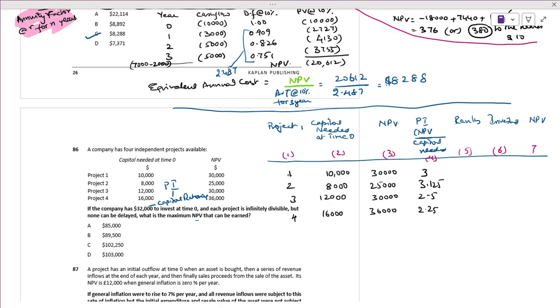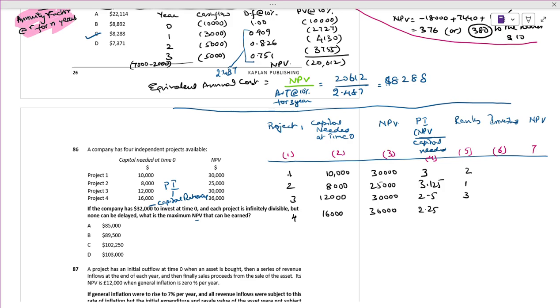2.25. Okay, we have to give the rank. How will my first rank be? This is the first rank, this is the second rank, this is the third rank. Is it right? Here what is the chances? How much is there? 36. Is it right? 36 divided by 16. Okay, we will see it.